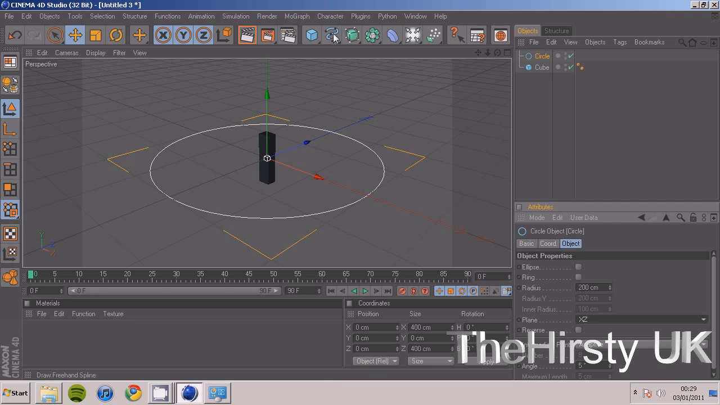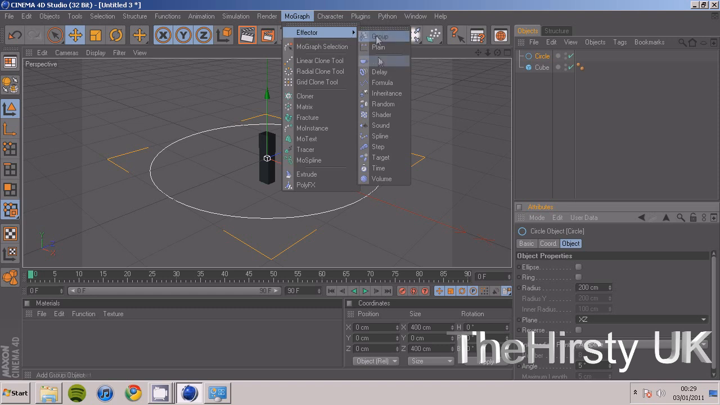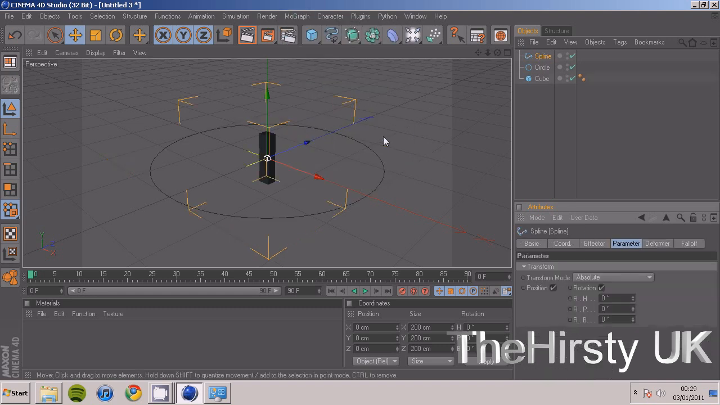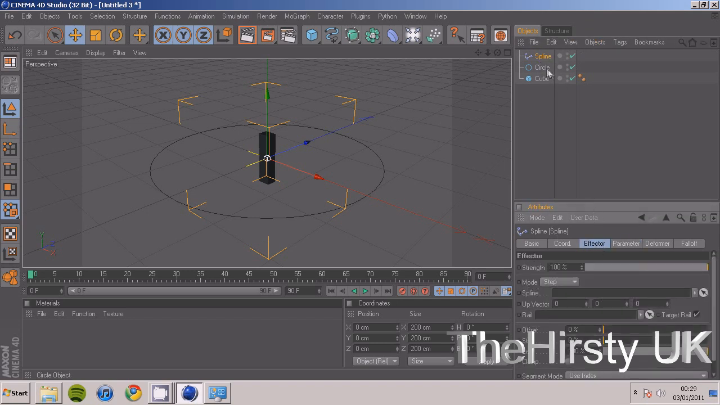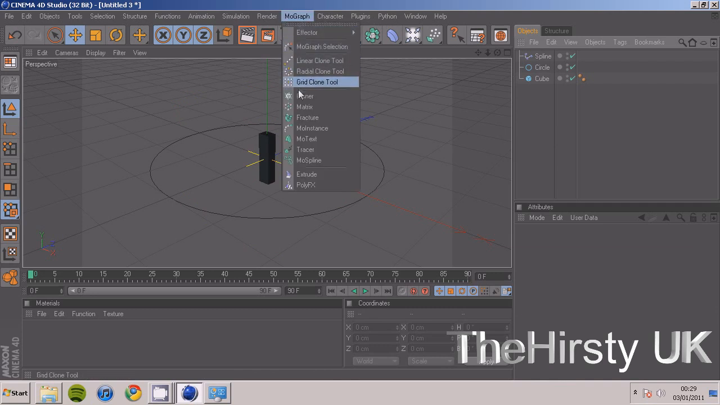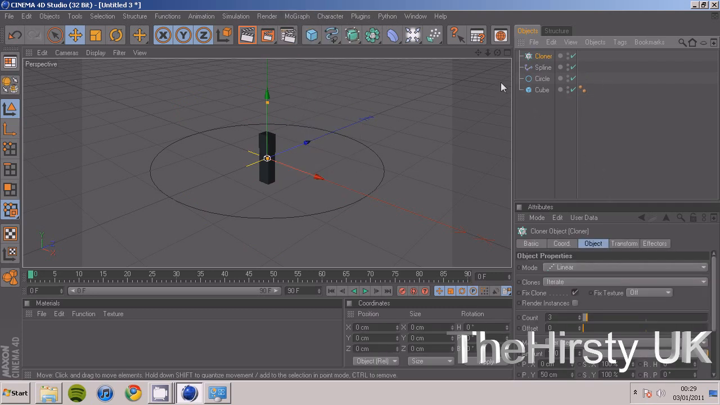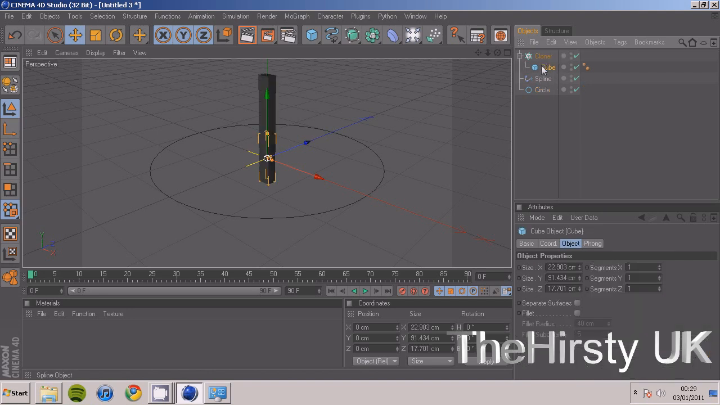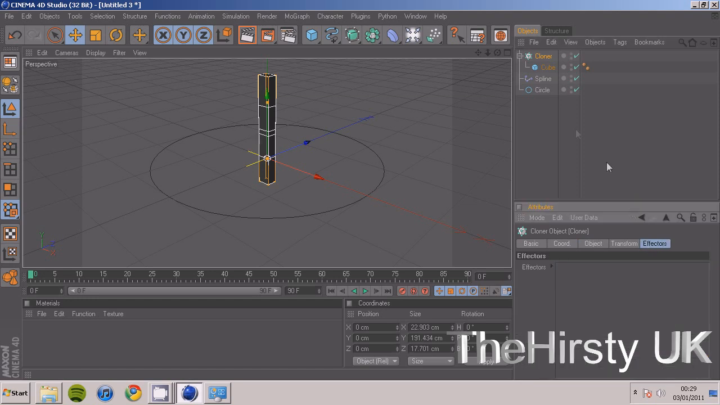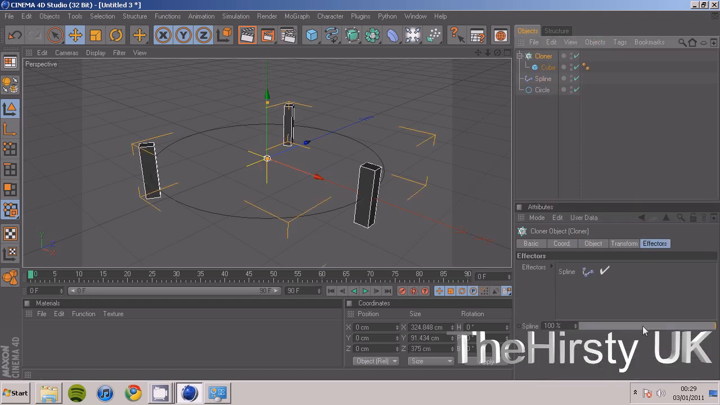and then you're going to want to click on this little thing. No, you're not. You're going to want to click on MoGraph, Effector, and click on Spline, and then drag the circle into here where it says Spline. Okay, now you're going to want to click on MoGraph, Cloner, and drag Cube so that it's underneath Cloner. Then click on Cloner again, click on Effectors, and drag and drop Spline into there.